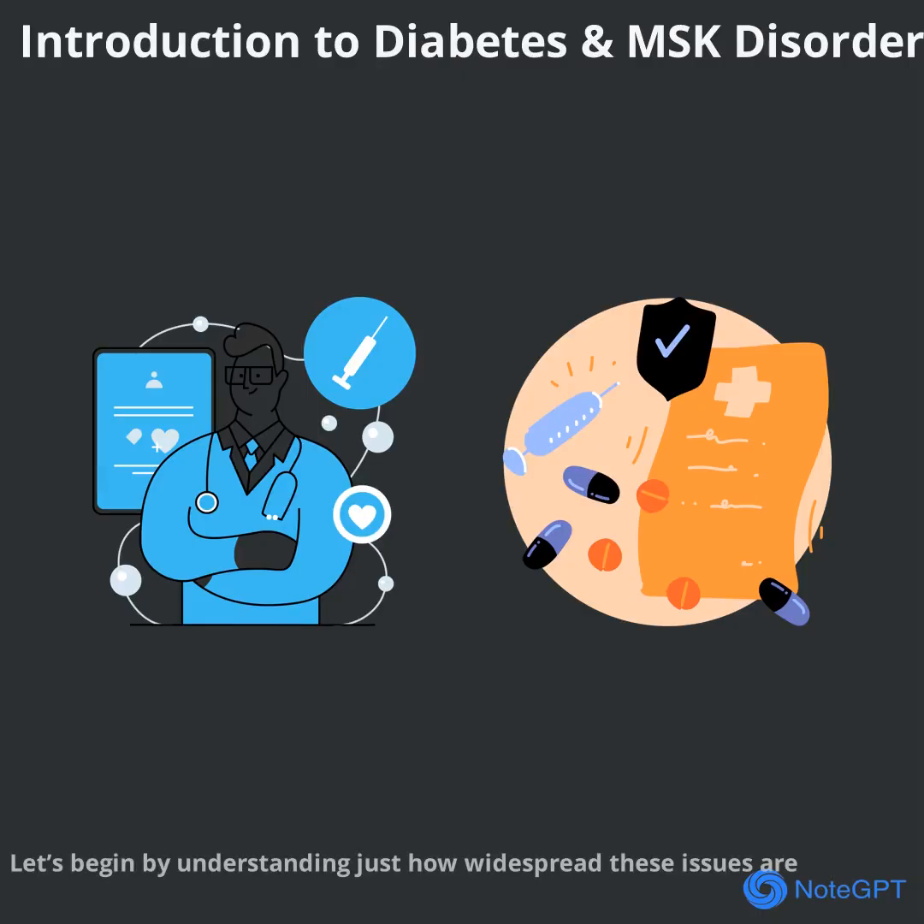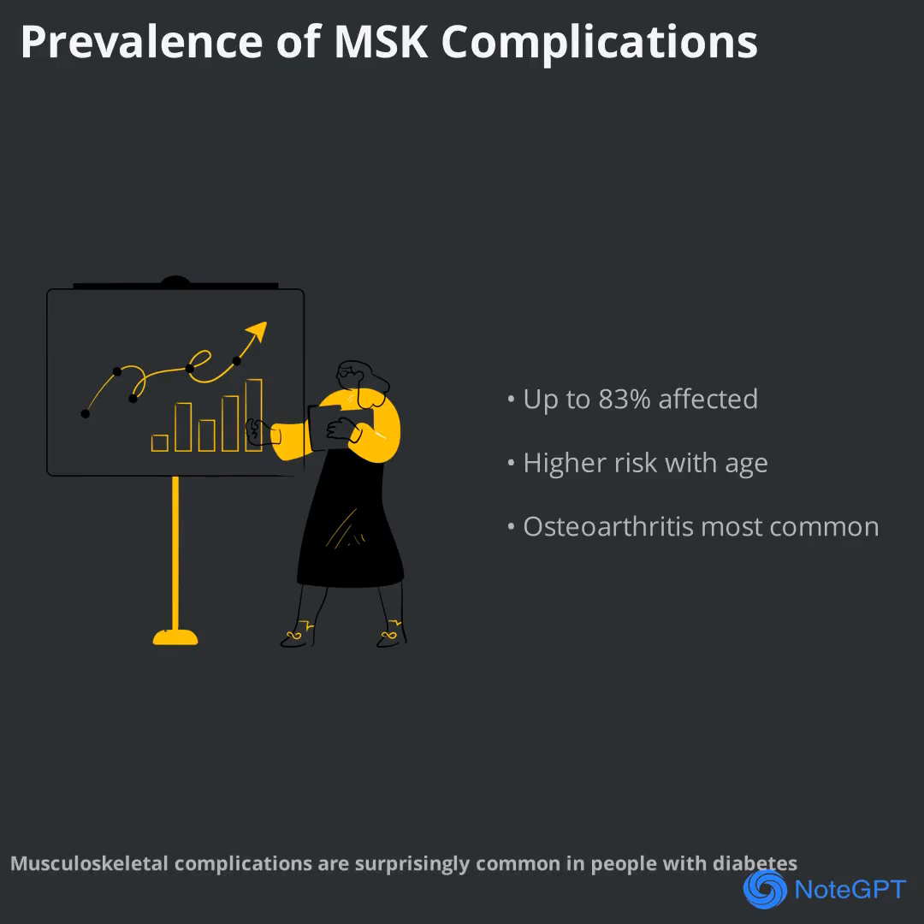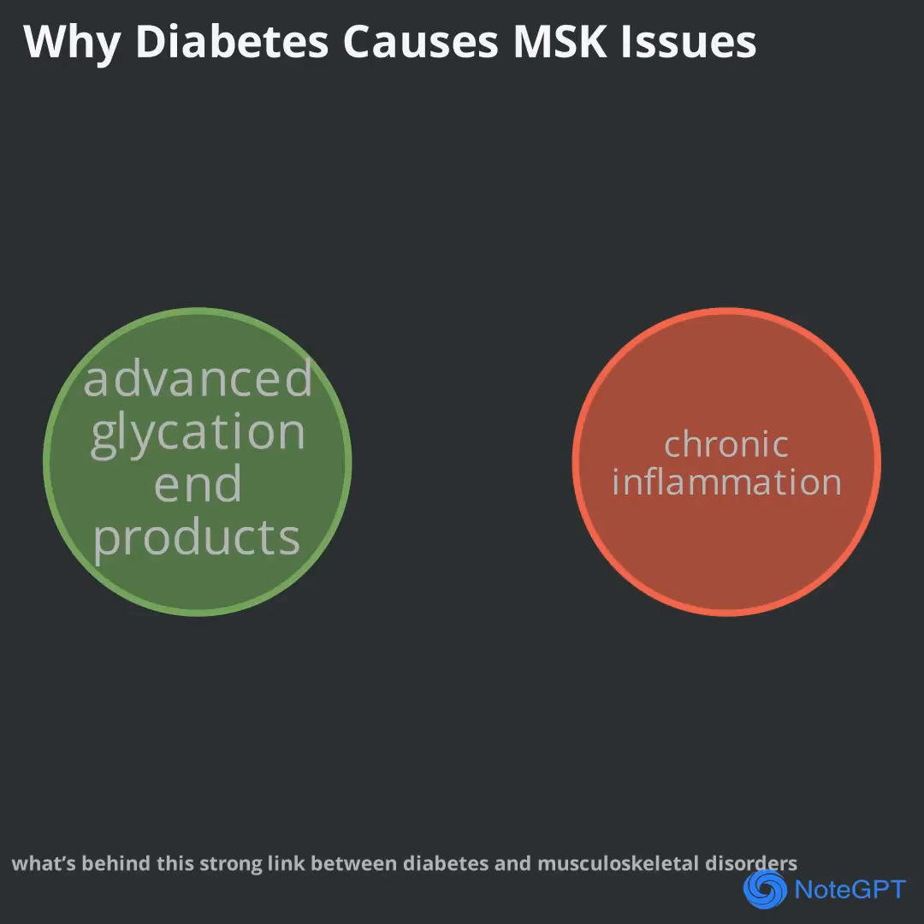Let's begin by understanding just how widespread these issues are. Musculoskeletal complications are surprisingly common in people with diabetes. Studies show that between 34% and 83% of individuals with type 2 diabetes experience some form of MSK disorder. These complications are more frequent in those with higher body mass index, older age, and additional health issues like nephropathy. For example, osteoarthritis is seen in nearly 1 out of 5 diabetic patients, while shoulder capsulitis and carpal tunnel syndrome are also prevalent. The risk is notably higher compared to the general population, making MSK health a crucial aspect of diabetes care.